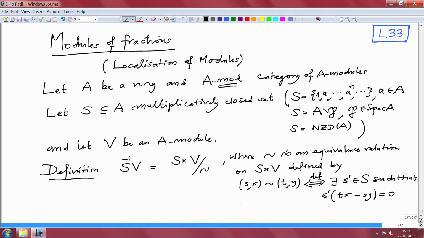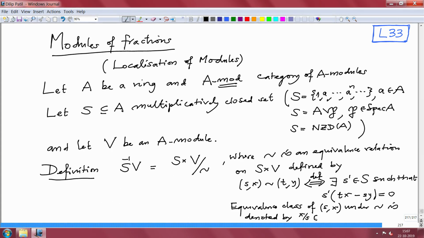And the equivalence class of the element (s, x) under this equivalence relation is denoted by the fraction x over s.